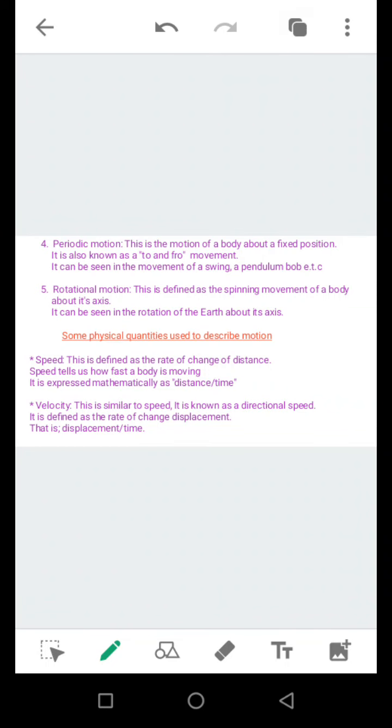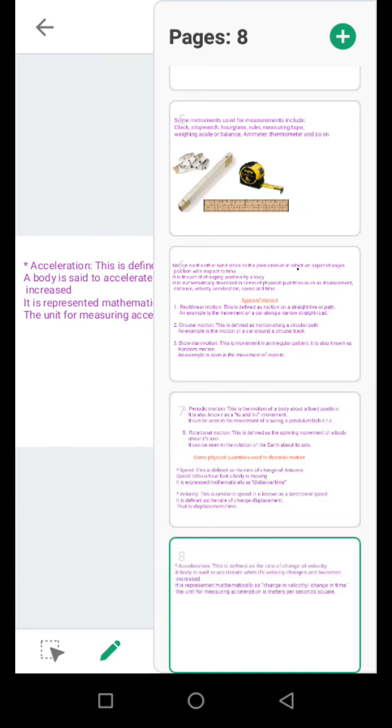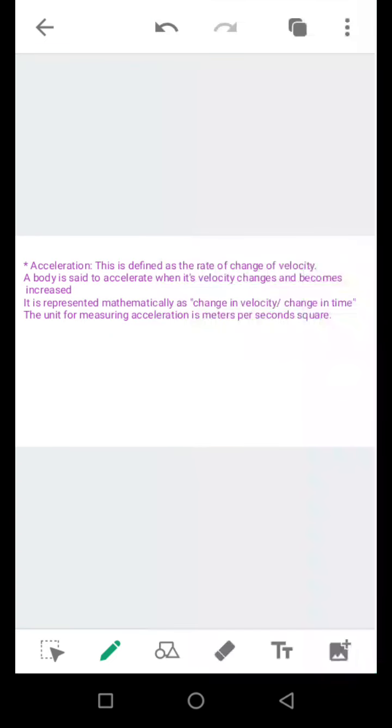The next physical quantity we're going to be talking about is acceleration. Acceleration is also a very important quantity to be discussed when you're talking about motion. Acceleration is defined as the rate of change of velocity.